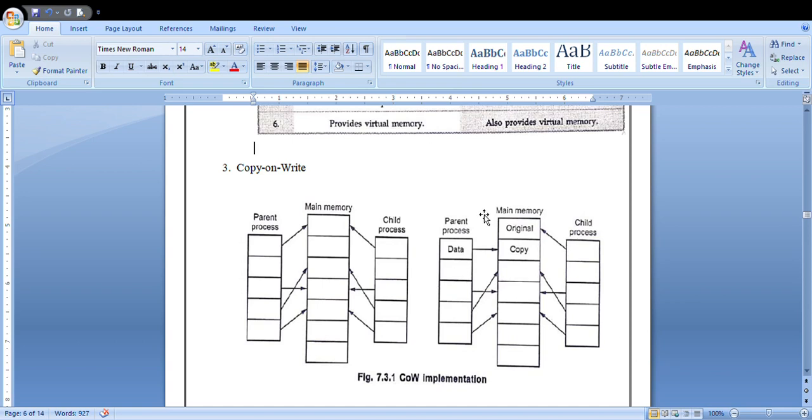As you can see here, this is the original content, this is the copied content. Right now the child process is pointing to the original content itself, but the parent process is going to change the value in the copied content. So this is how copy on write is implemented.